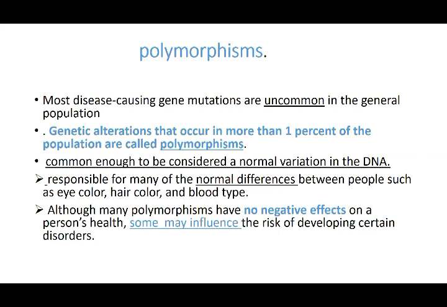So the normal differences that are there from the family below, sisters and brothers, all that is said to be a certain normal variation in the DNA, and this normal variation in the DNA shows you different features in the brothers and sisters in the different families. So that is what we call polymorphism, and it's not exactly called the pathogenic gene mutation. It's just a normal variation which is there.